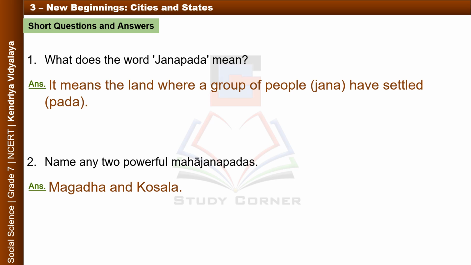Short questions and answers from this chapter. 1. What does the word Janpada mean? Answer. It means the land where a group of people have settled. 2. Name any two powerful Mahajanapadas. Answer. Magadha and Kosala.